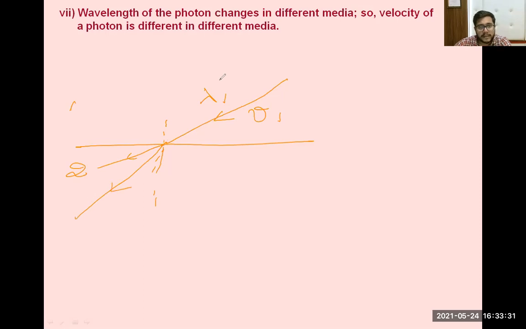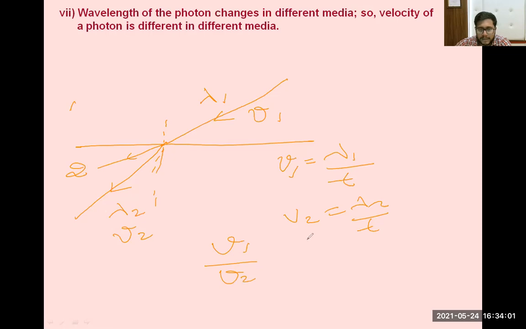In this case, the wavelength will be lambda 2 and the speed will be v2. So v1, this is not frequency, this is speed equal to distance by time. Speed is equal to distance by time for both cases, and dividing we get the relation v1 by v2 is equal to lambda 1 by lambda 2.